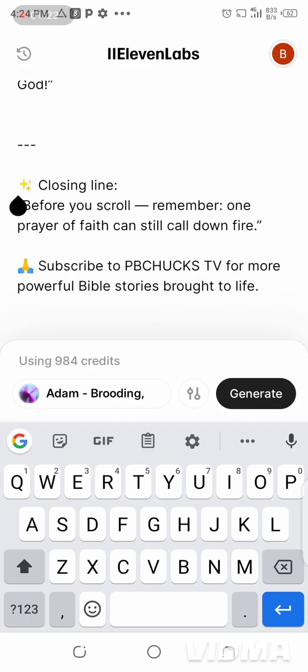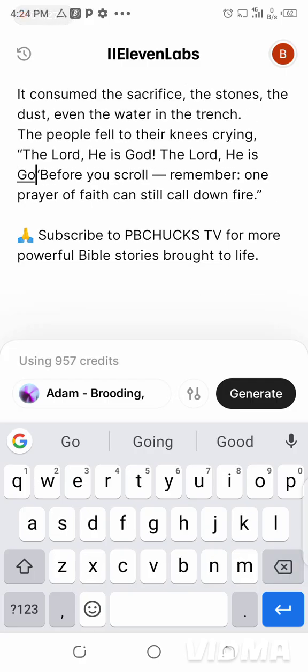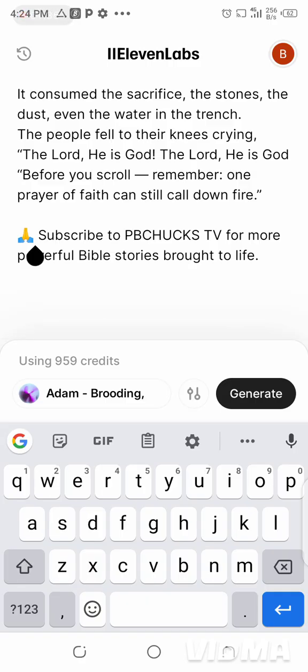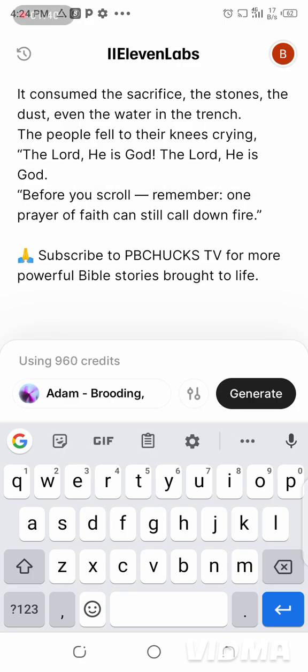This closing line that they put here, you remove the closing line, because if you don't remove it, that closing line will appear in your audio. So you remove anything that will disrupt your audio. Remove everything. As you can see, I'm doing everything.